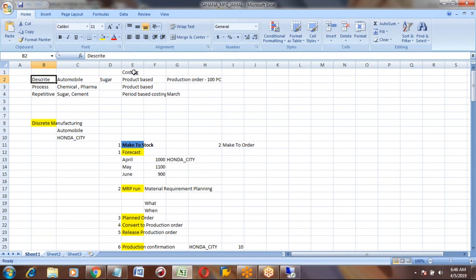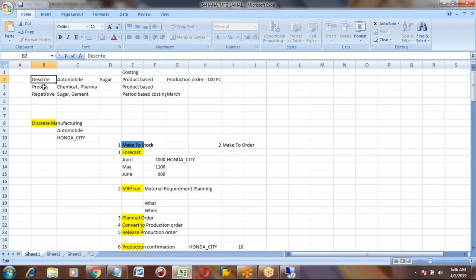These are the three business scenarios in our PP module. So discrete manufacturing related configuration is available in that production path. In the production path, all configuration related to discrete and repetitive is available.